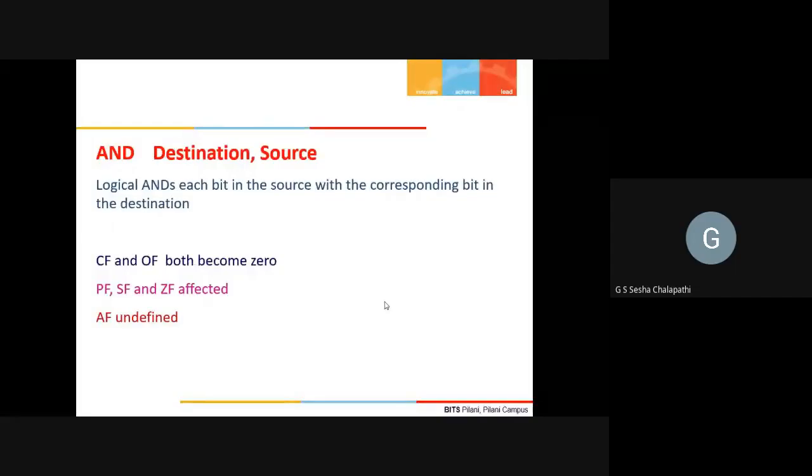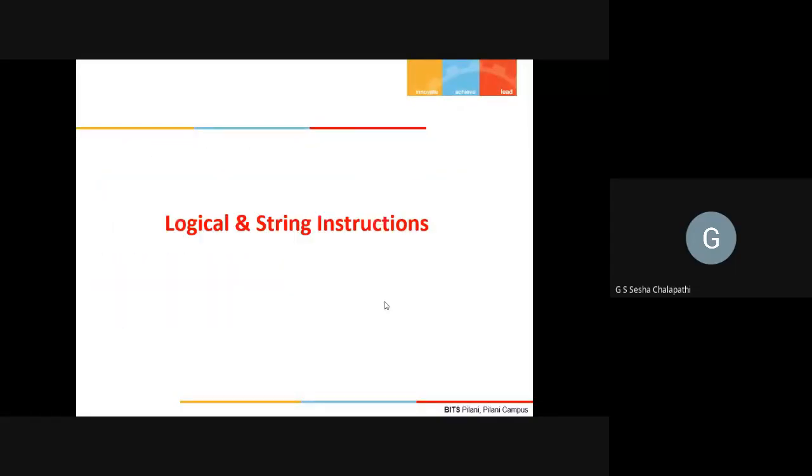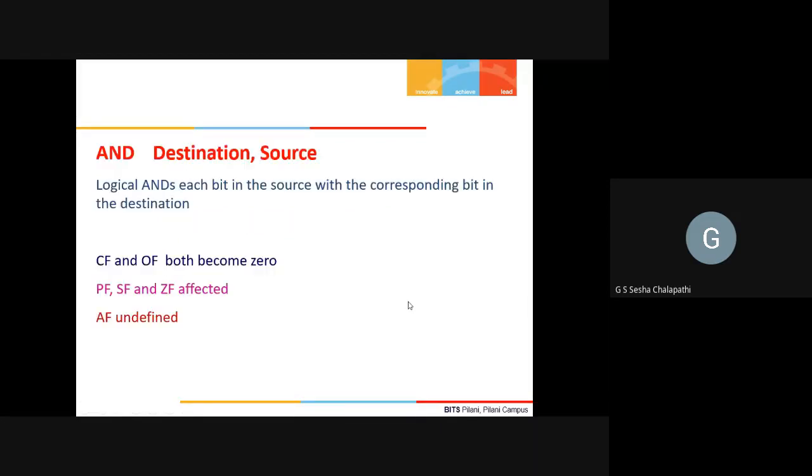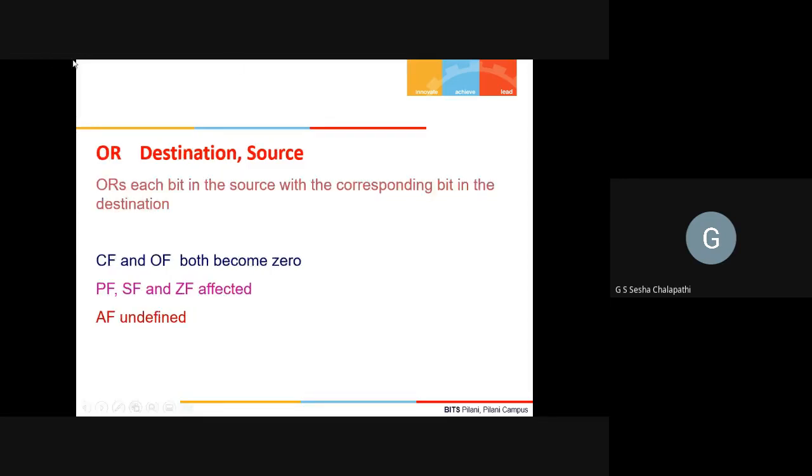Right. So we looked at... we started the logical and string instructions. To start with, the logical instruction first. I hope I'm audible to all the students, right? Yes, sir. Okay. So the AND instruction to start with. Basically, logical instructions use logical operations like AND, OR, XOR, and negation, NOT, all those things.